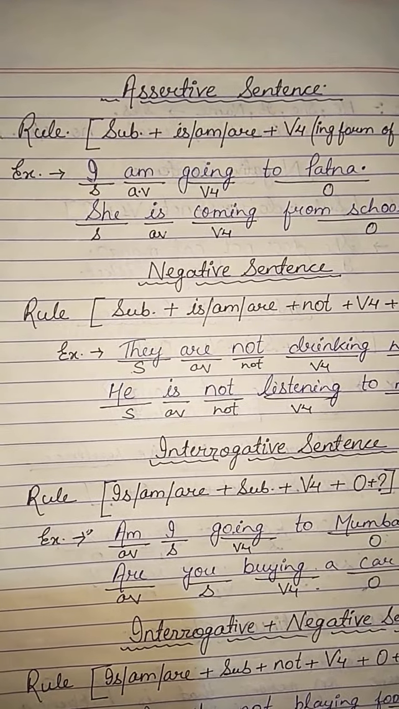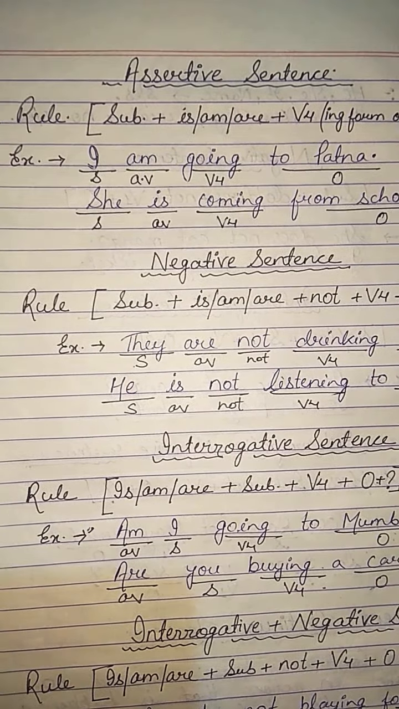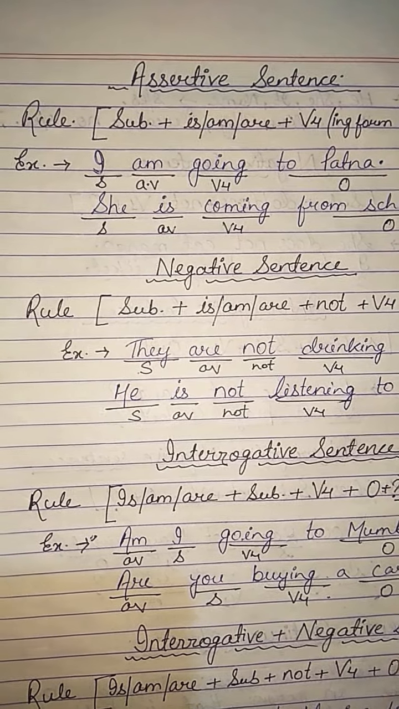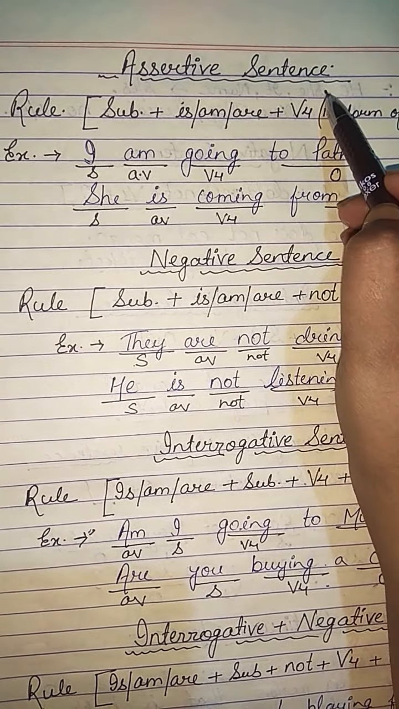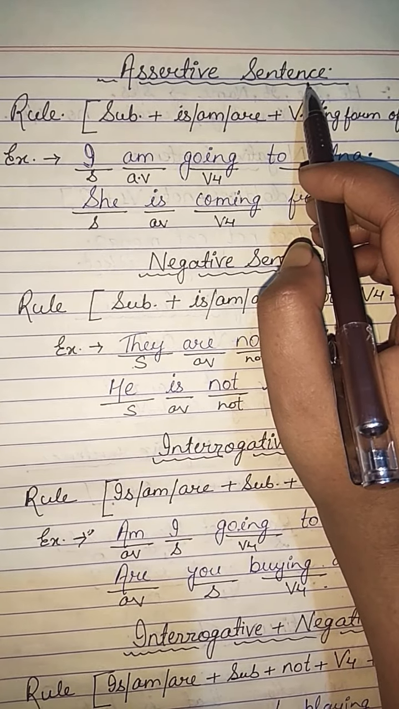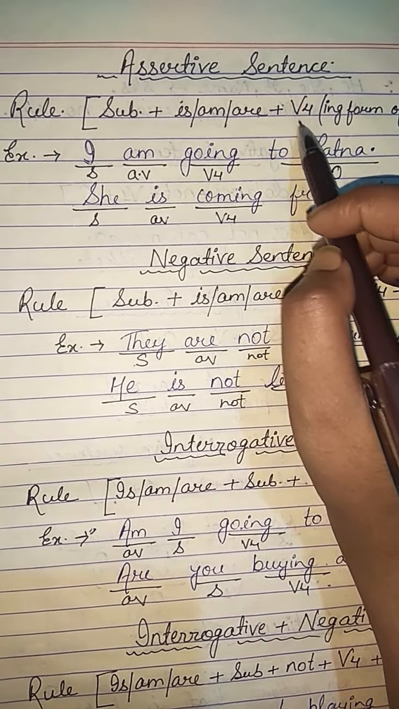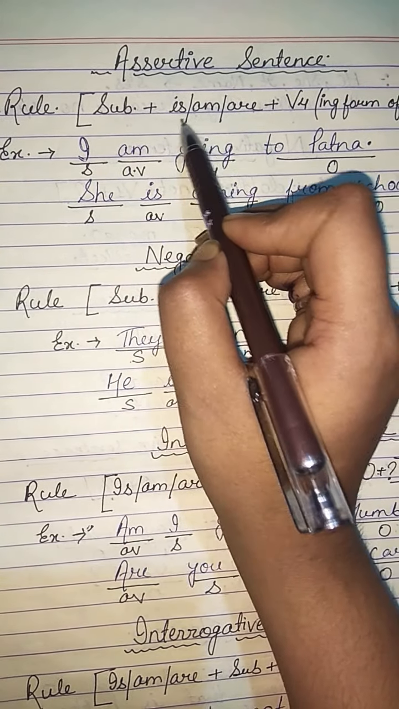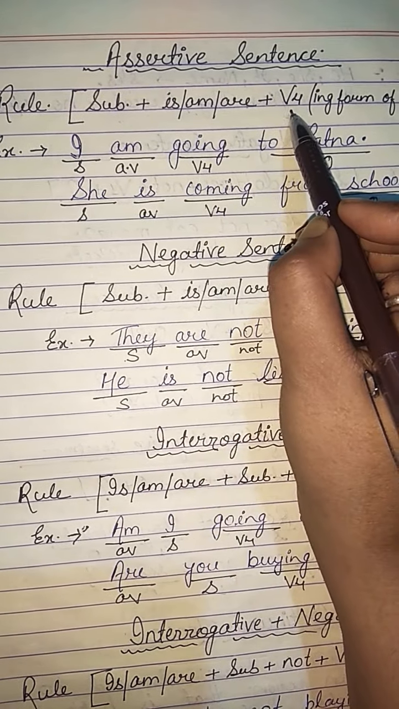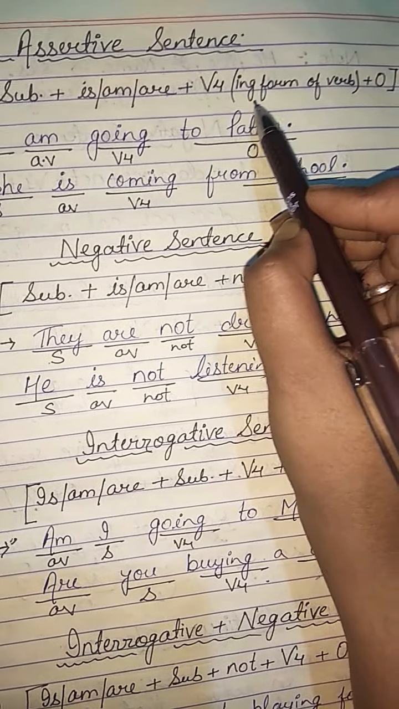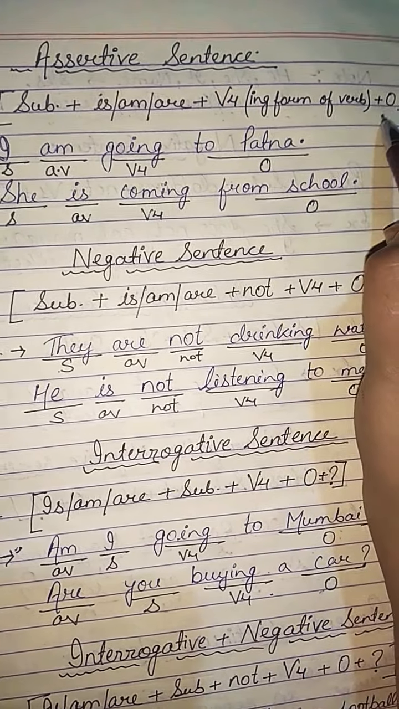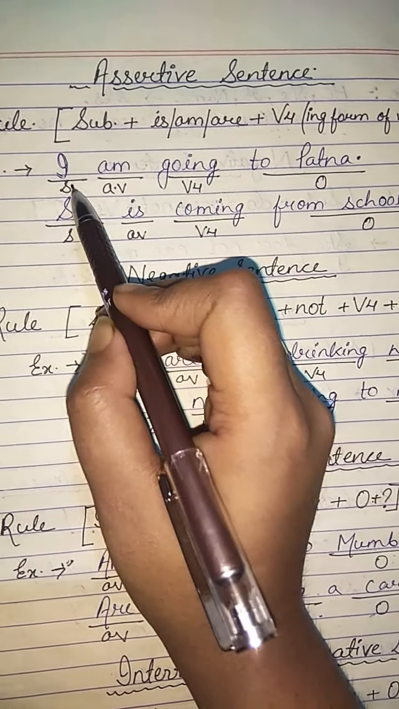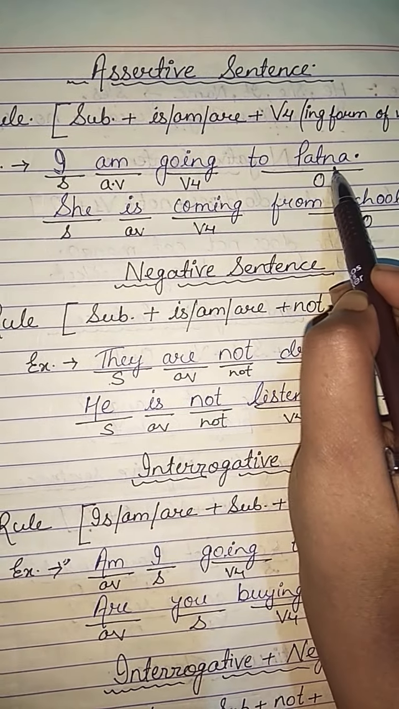So just like simple present tense, we will start present continuous sentences with assertive sentence. And the rule for assertive sentence in present continuous tense is subject plus is am are plus v4, that is ing form of verb, and then object. For example, I am going to Patna.